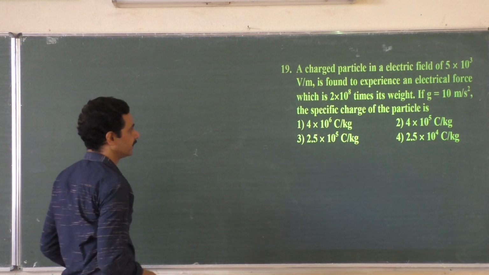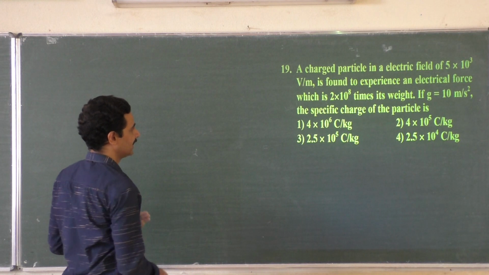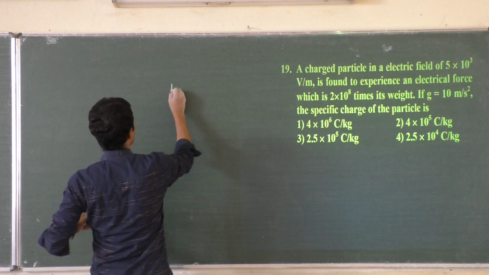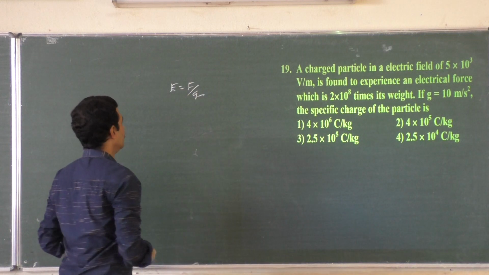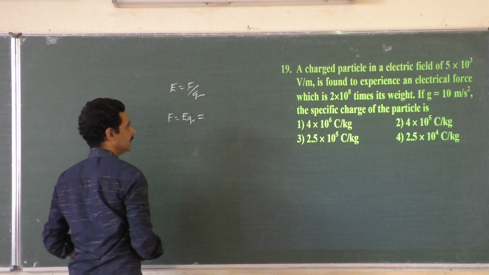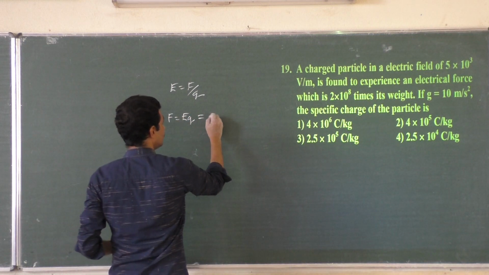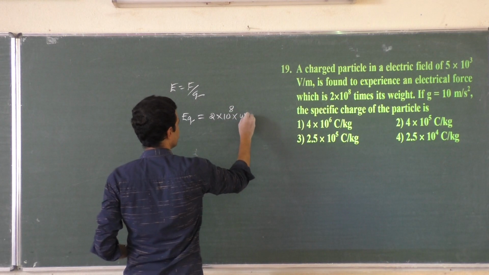A charged particle in an electric field of so much is found to experience an electrical force. Electric field is the force experienced per unit charge. What is F equal to? F equals EQ, which is 2 times that, 2 into 10 to the power 8 times its own weight.